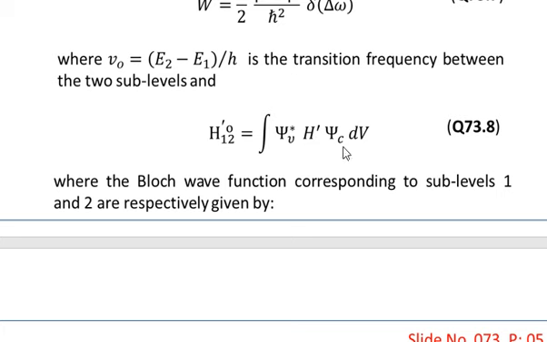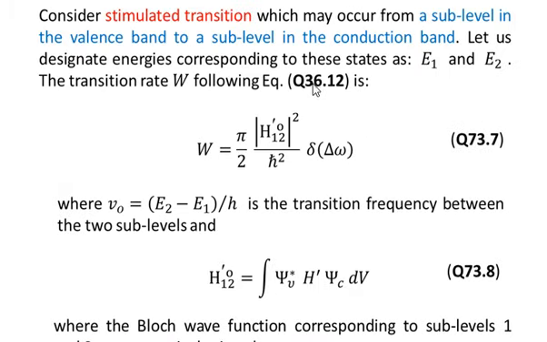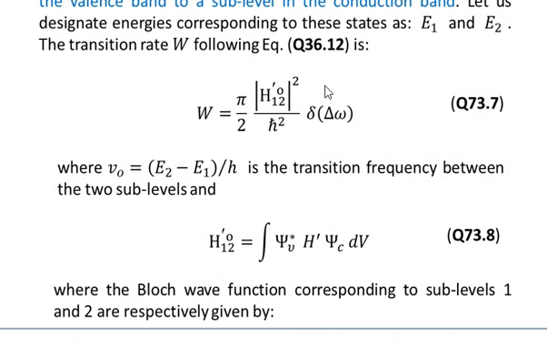interaction Hamiltonian, and then psi c, which is the Bloch wave function related with the sublevels of the conduction band, and then integrated with respect to dV, where the Bloch wave functions corresponding to sublevel 1 and 2 are respectively given by. We have also discussed this equation in much detail in one of the previous slides, especially given in slide number 36 and equation number 36.12. You can see the detail over there.